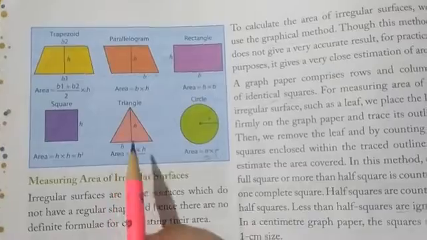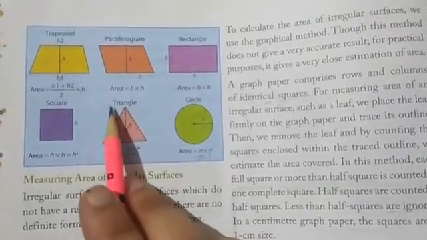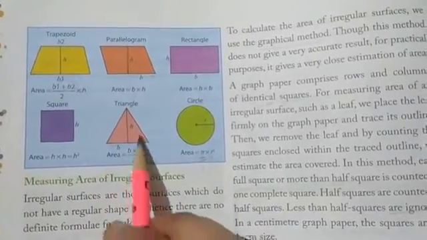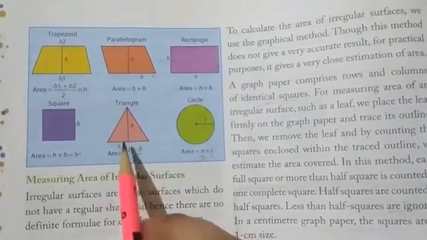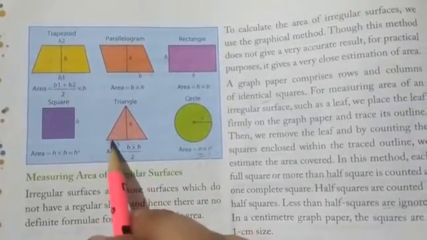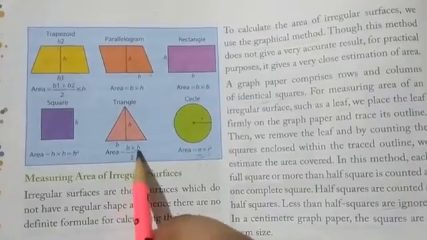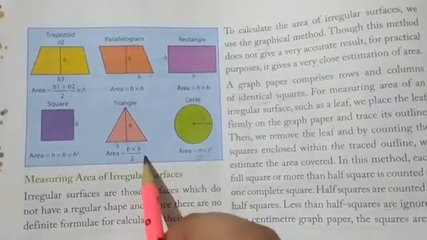Then the area of a triangle will be base multiplied by height divided by 2. This is the height of the triangle and this is the base of the triangle, so it is half multiplied by base multiplied by h.